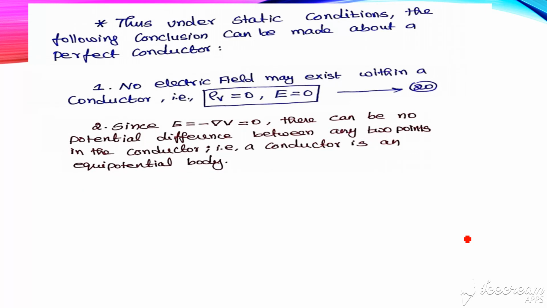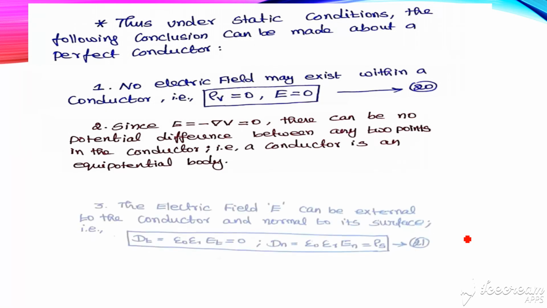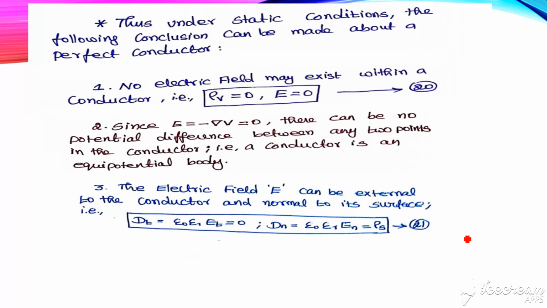Since E is equal to minus del V is equal to 0, there can be no potential difference between two points in the conductor, that is, the conductor is an equipotential body. So the electric field E is external to the conductor and normal to its surface. The tangential components are both 0. The normal component can be written as Dn equal to rho s, and En equal to rho s divided by epsilon naught epsilon r. This is equation number 21.